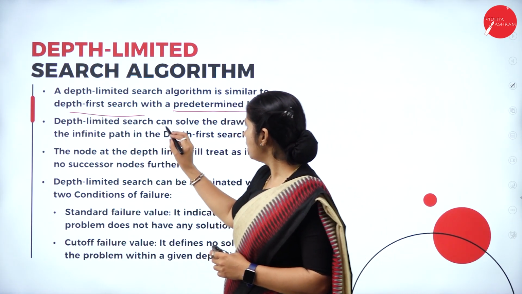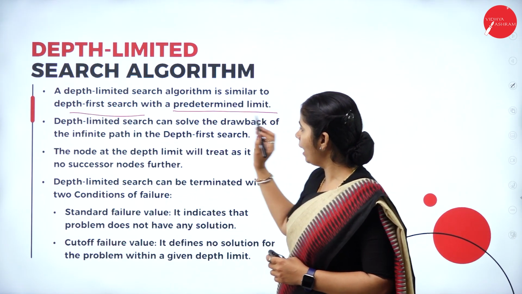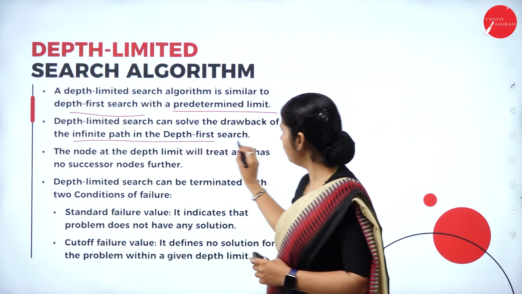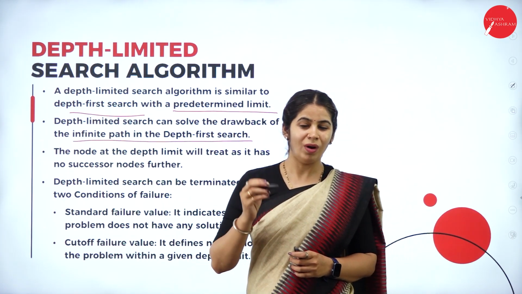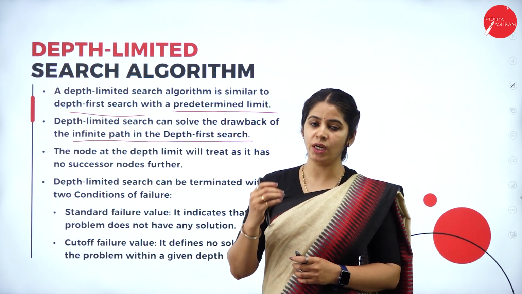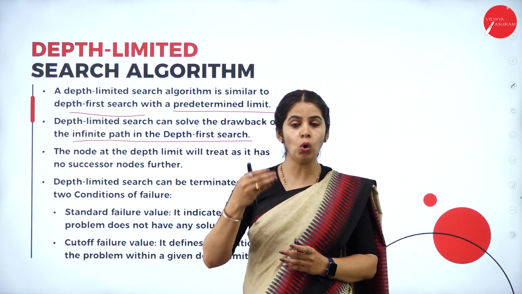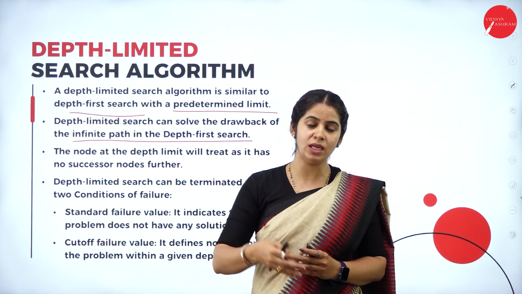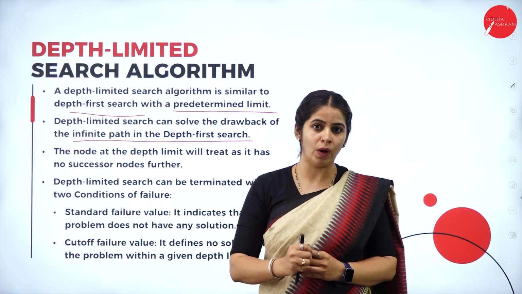The depth limit search can solve the drawback of the infinite path of depth first search. What is the disadvantage we have in depth first search? It will go into an infinite loop as the tree is very large, and the tree grows downwards.